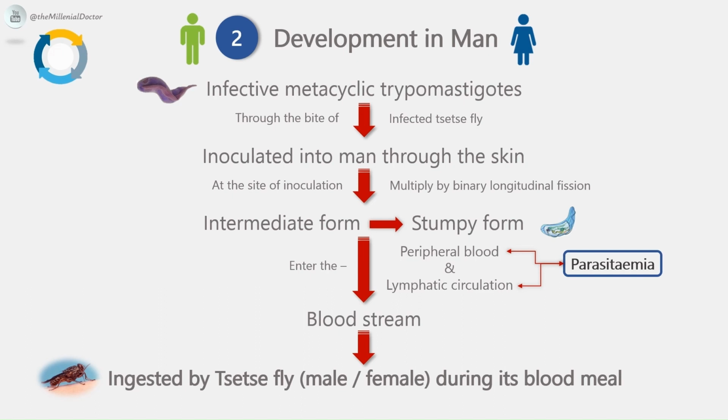The parasite transforms into slender forms that multiply asexually for 1 to 2 days before entering the peripheral blood and lymphatic circulation. These become stumpy via intermediate forms and enter the bloodstream. In chronic infection, the parasite invades the central nervous system. Trypomastigotes, which are short, stumpy forms, are ingested by the tsetse fly, male or female, during a blood meal.